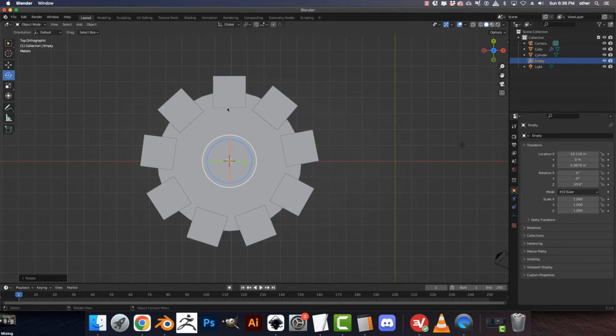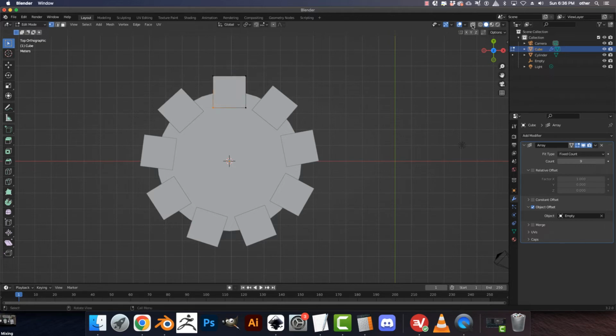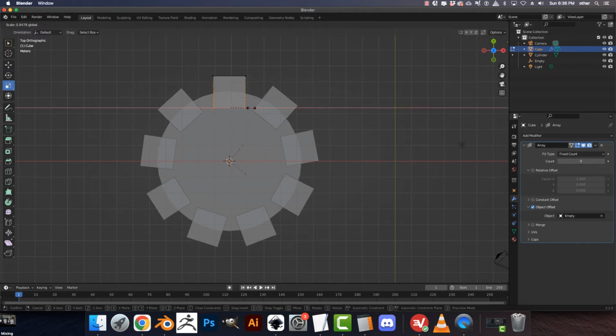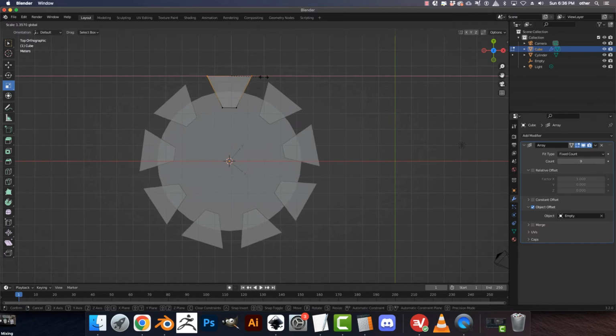One very unique feature about this is if you go into edit mode on this and you manipulate in X-ray mode, you can make things that look like this. Let's scale these in. Let's scale these out.